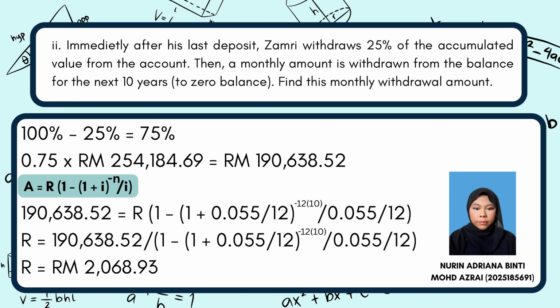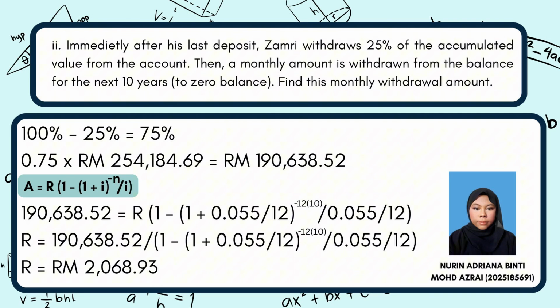So, 0.75 times RM254,184.69 equals RM190,638.52. This is the remaining balance.